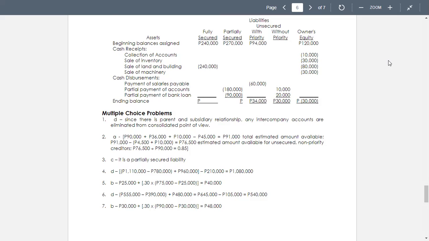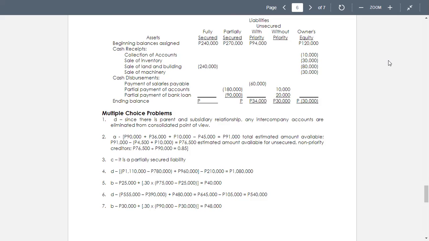Because payments, salaries payable being a priority liability, then the partial payment of accounts. For accounts partially secured, we are now going to deduct 180,000 and without priority of 10,000. For the partial payment of the bank loan, that's given to be 90,000, and without priority is 20,000.